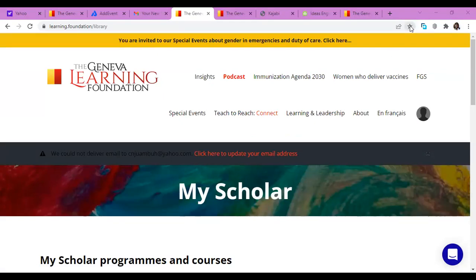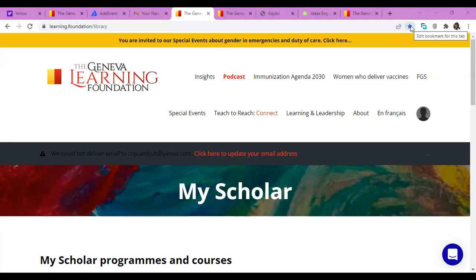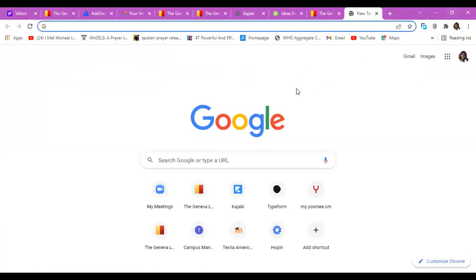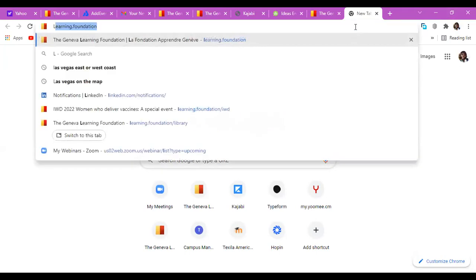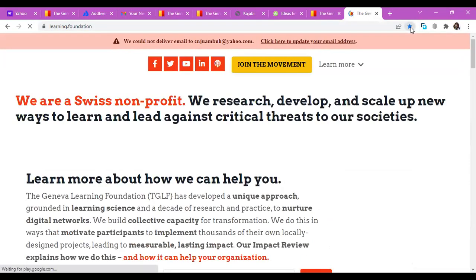One thing you should also remember to do is bookmark the page. You click on this little star on your browser to bookmark the page, to save that particular page, to add it to your favorite pages. So if, for instance, I open a new browser and just type learning.foundation, it is going to appear because the page is already bookmarked for me.